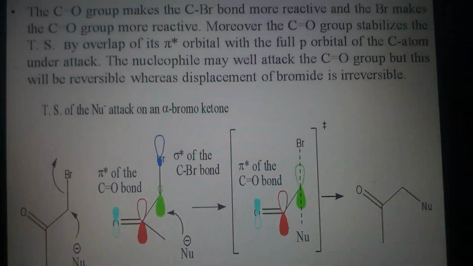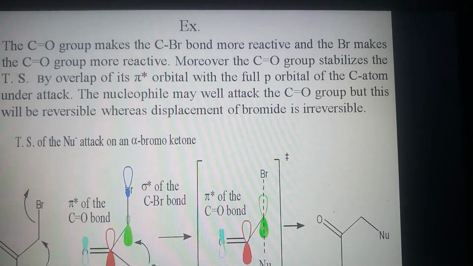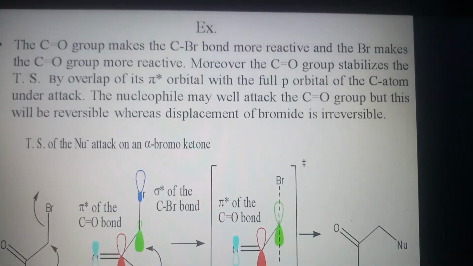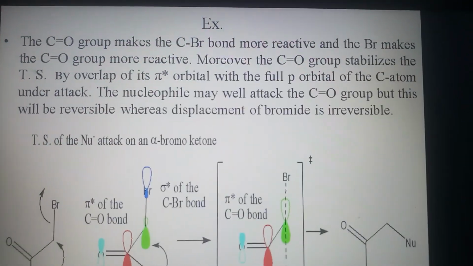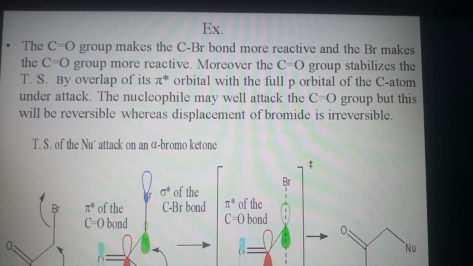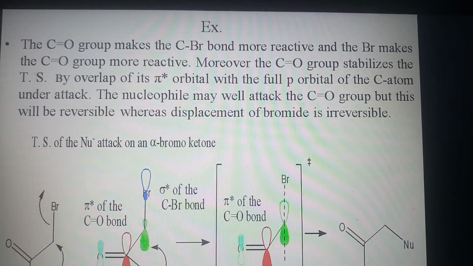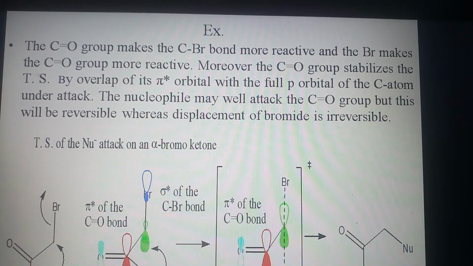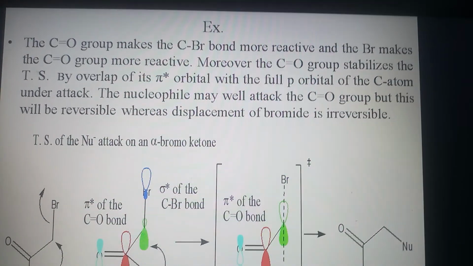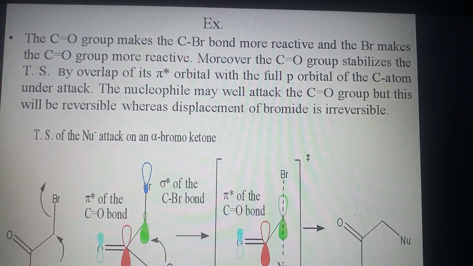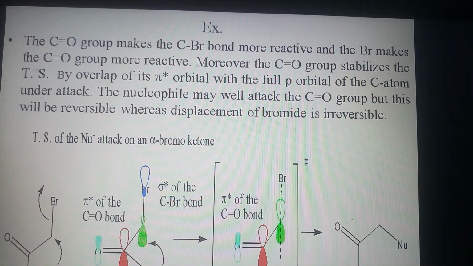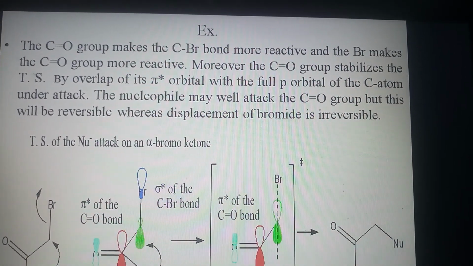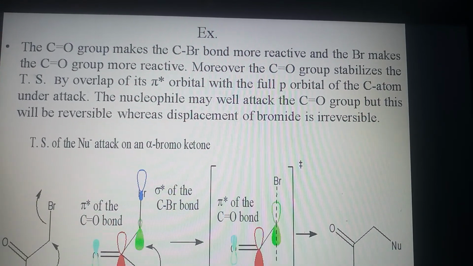Let us see. For example, the carbonyl group makes the C-Br bond more reactive and the Br makes the carbonyl group more reactive. Moreover, the carbonyl group stabilizes the transition state. You can see the transition state here, by overlap of its pi star orbital with the full p orbital of the carbon atom under attack.